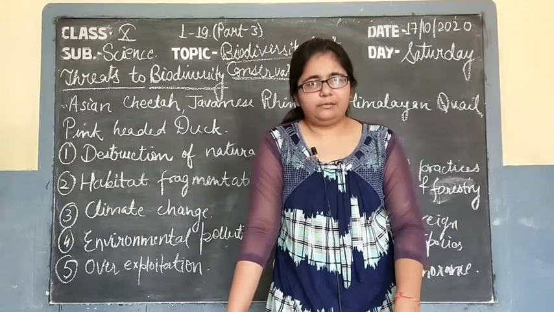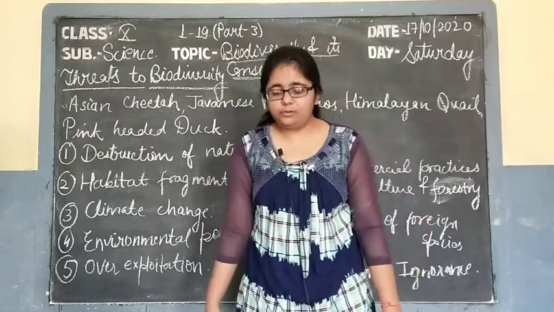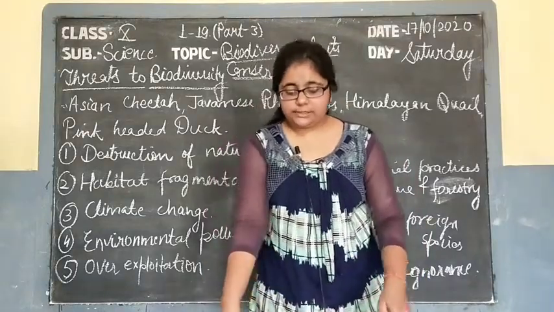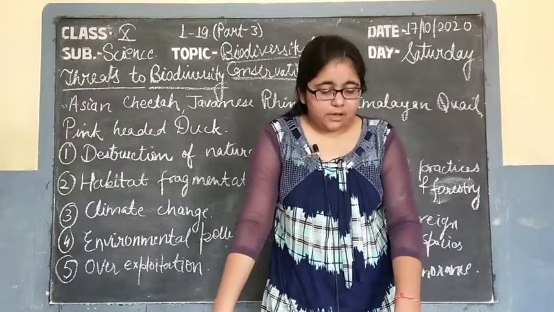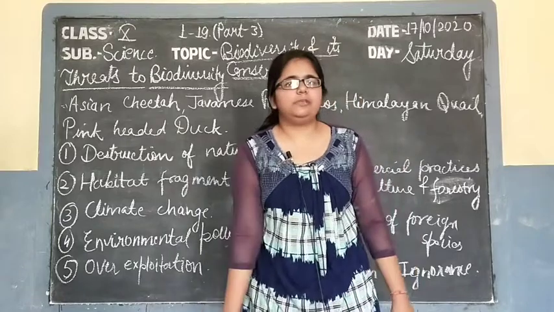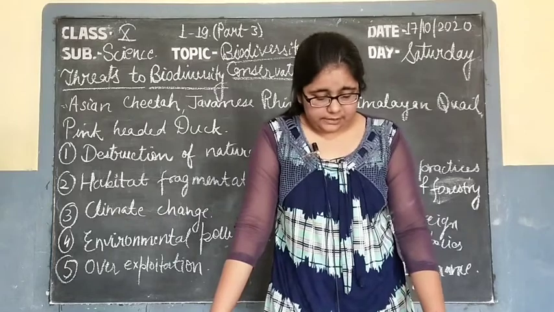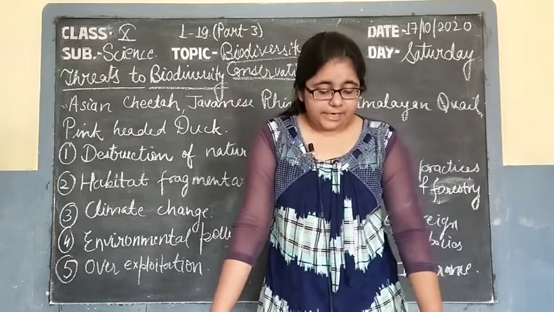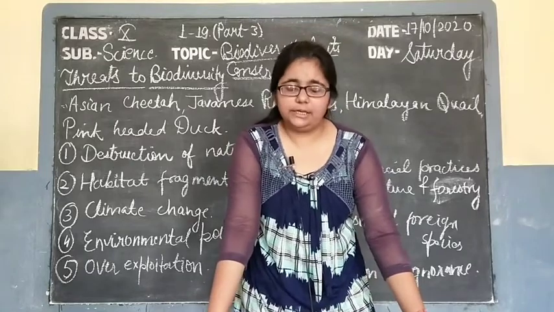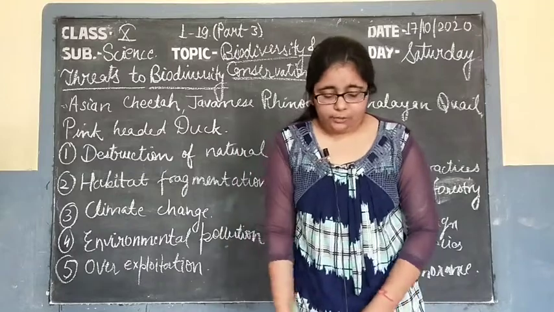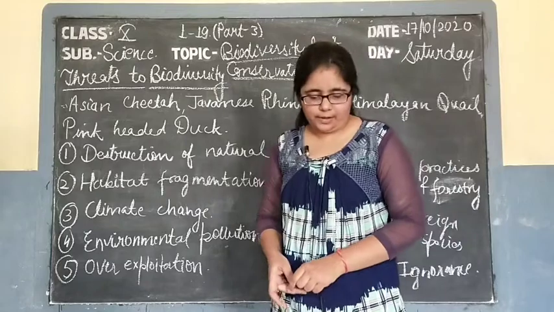Third one is environmental value, in which the first point was protection of food chain, second one was regulation of nutrient cycle, third one is disposal of environmental pollution like the case of Pseudomonas putida. Fourth one is social, cultural and spiritual significance of plants and animals which are related to our culture. Then we discussed some important days like International Biodiversity Year, that is 2010, International Biodiversity Day, that is 22 May. Now today we will discuss the threats to biodiversity, that is the reasons of extinction of the biodiversity.